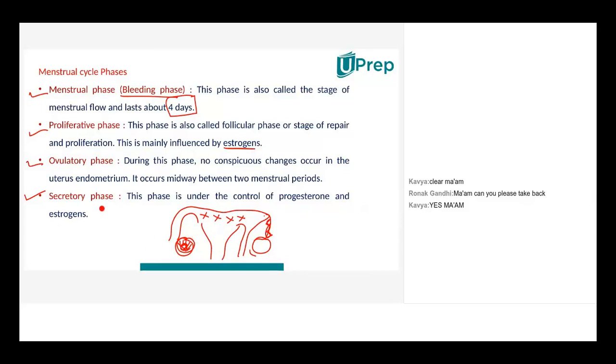What happens in the secretory phase? This phase is under the control of the progesterone and the estrogen. So in this secretory phase, basically this egg tries to go up the fallopian tube and tries to get under the endometrium. And once it gets stuck there, slowly this wall becomes a little thick. There's a lot of deposit of blood vessels and everything. So this takes place for quite some time, 10 to 12 days, and then it keeps on waiting, and if it doesn't get fertilized, then this entire mass is washed away, and it takes 4 days for this mass to be cleaned.